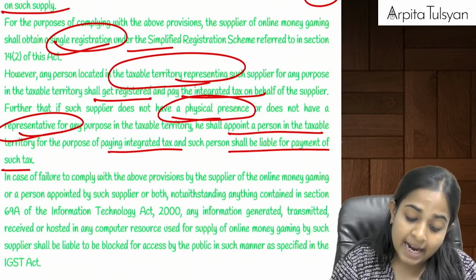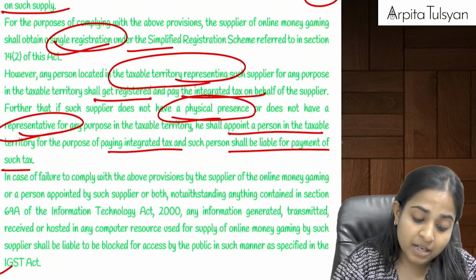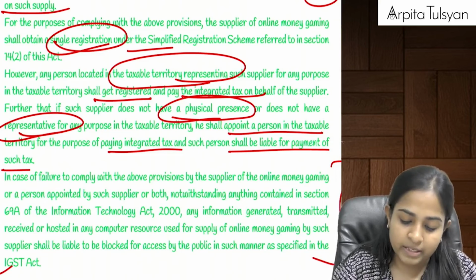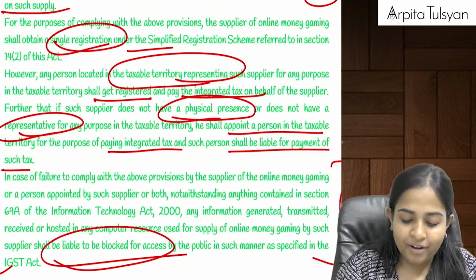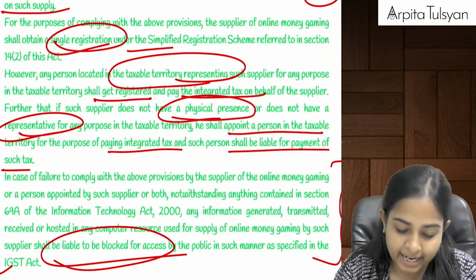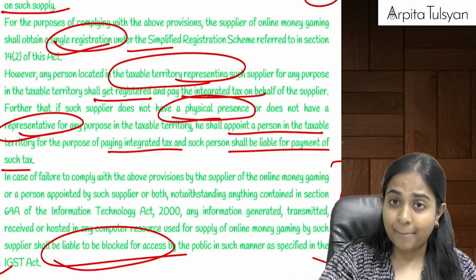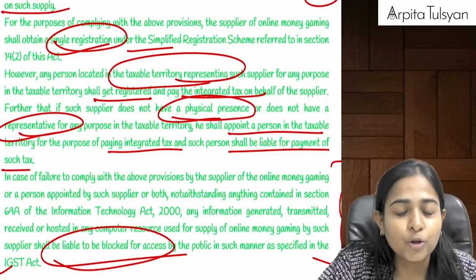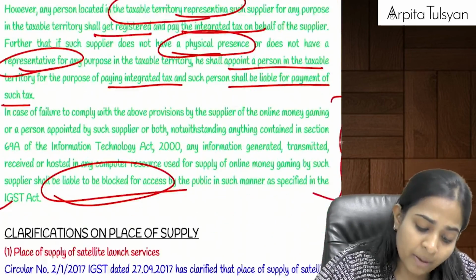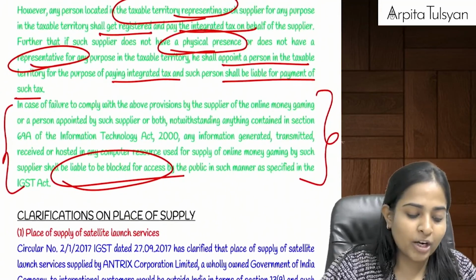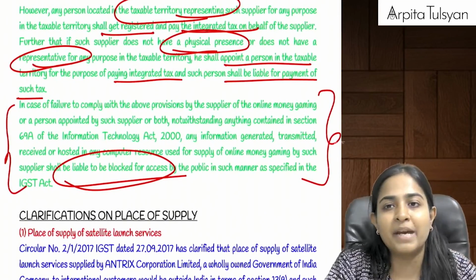Suppose you don't do this, then in that case, your website will be blocked here in India for the general public. Or your app will not be allowed to be used here in India, if you do not appoint the representative for the purpose of paying the tax.